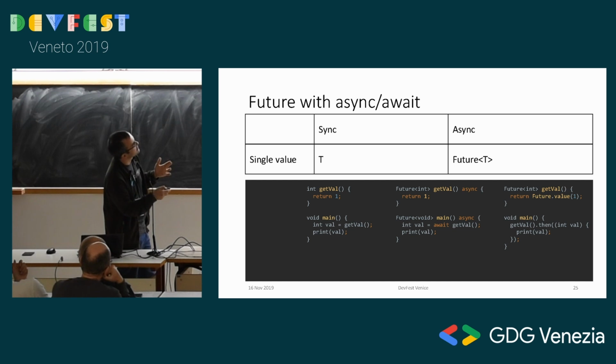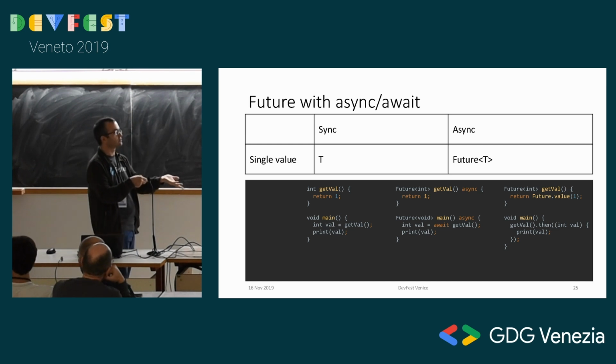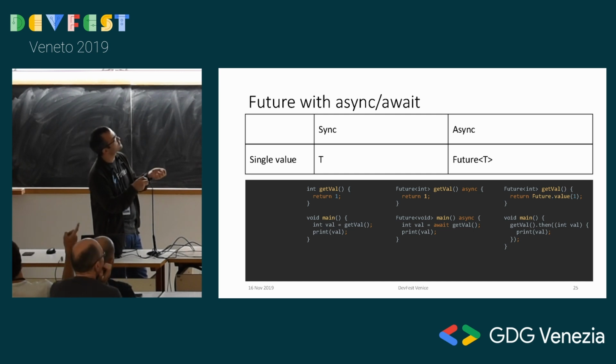So what's different here? Let's see. If your function is returning 1, your async function that will return something in the future also returns 1. So there can be some time-consuming things before that, of course. And if you mark your function with async right here, it automatically has to return a future of this type.